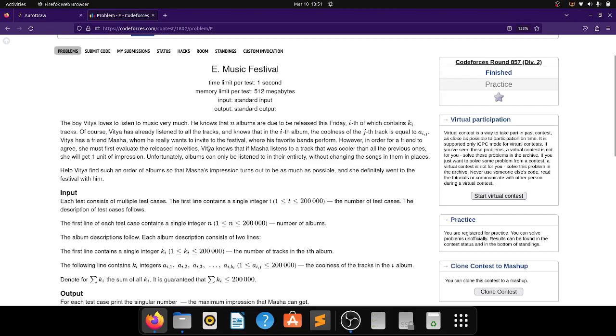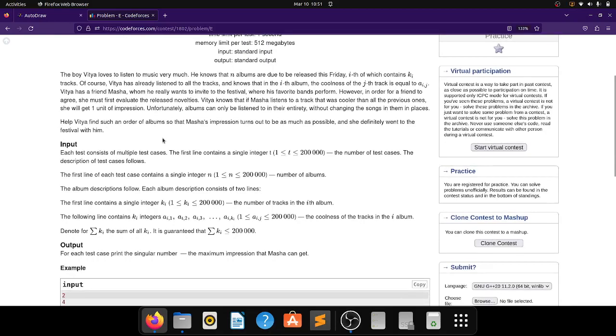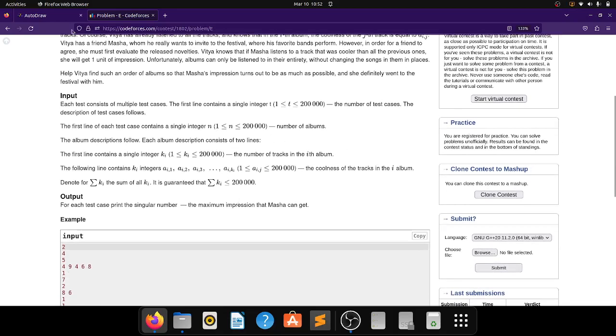Now Vidya knows that if Masha listens to a track that is cooler than all the previous ones, then she will get 1 unit of impression. So Vidya would like to arrange the albums such that the impression for Masha is maximum. One thing to notice here is that Vidya cannot rearrange the order of tracks. He can only rearrange the order of albums. So let us see how we can rearrange the albums.